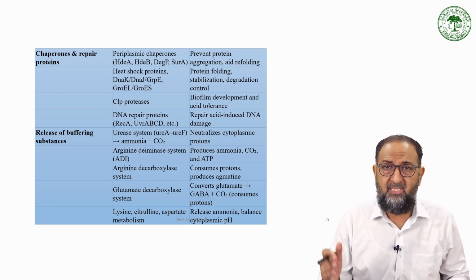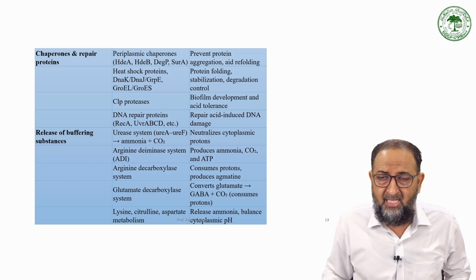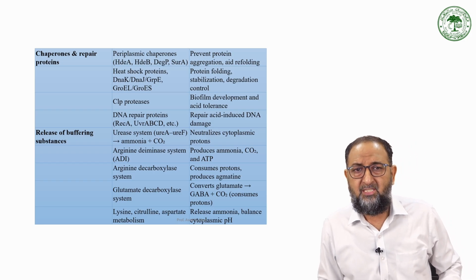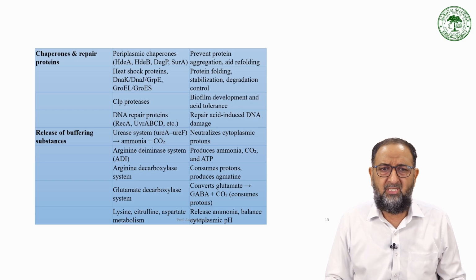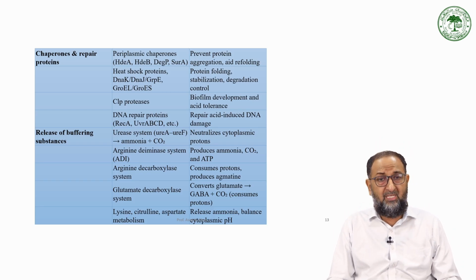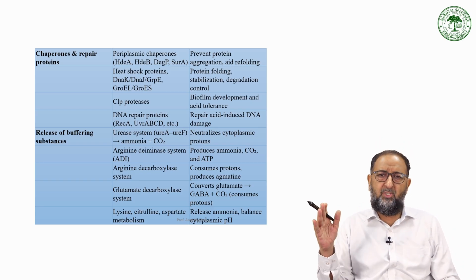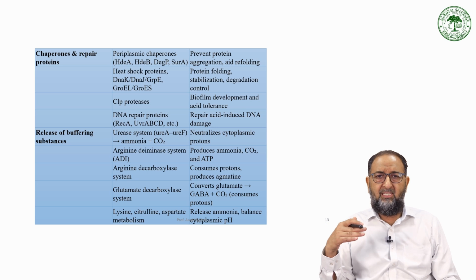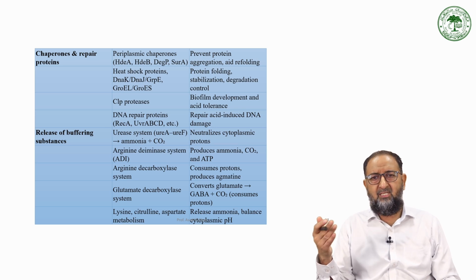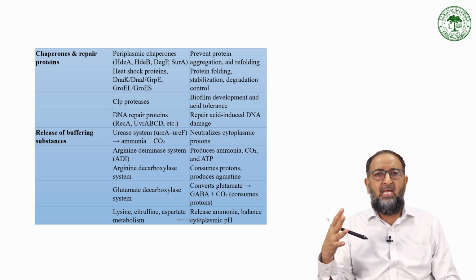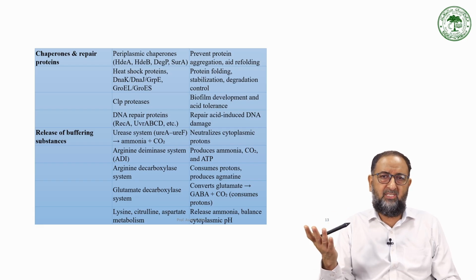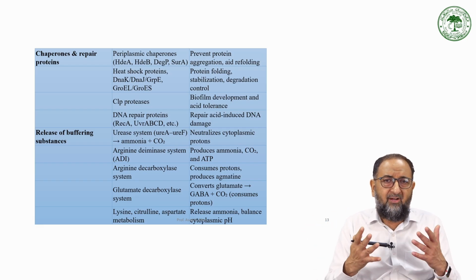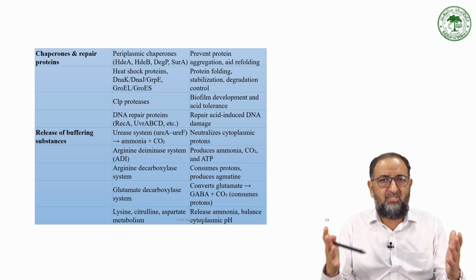There are many examples like HdeA, HdeB, HdeG, ClpP, SurA, heat shock proteins, DnaK proteins and several GroEL proteins. So a number of proteins are present which are modified, and these modified proteins are protecting the bacteria from folding, refolding and misfolding phenomena, to maintain the functional part of the protein under the extreme condition.